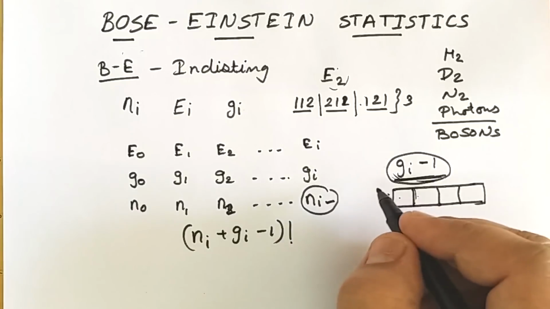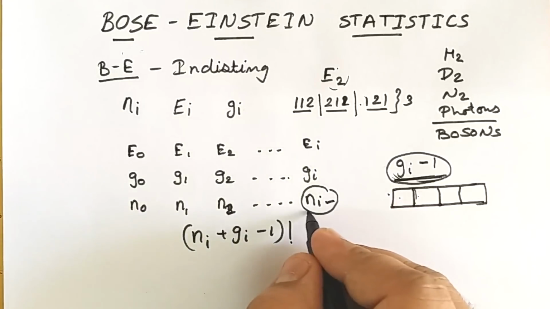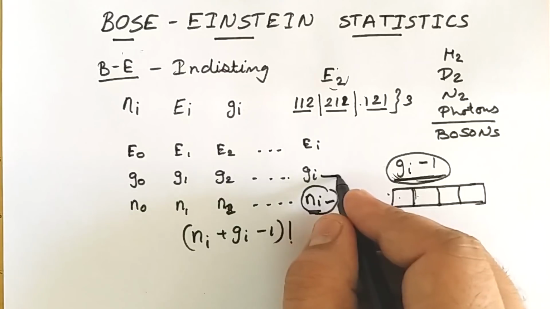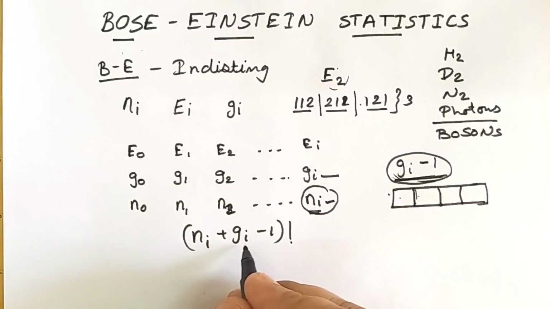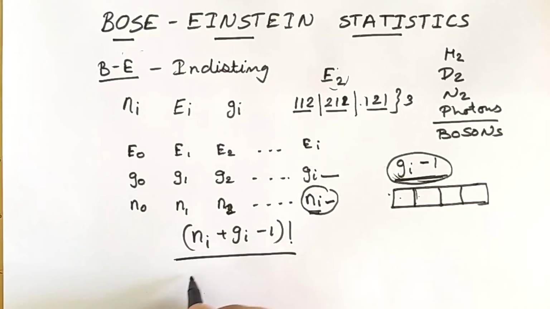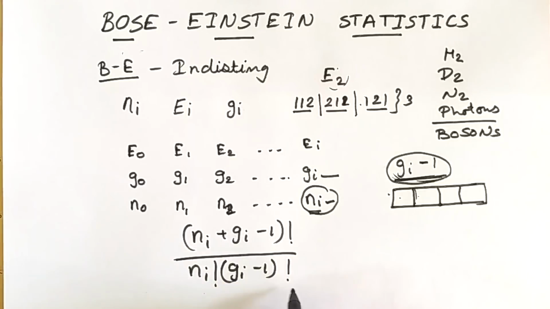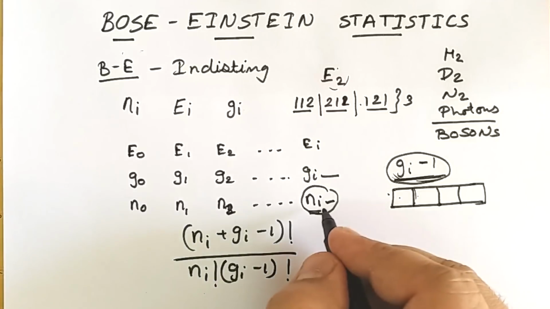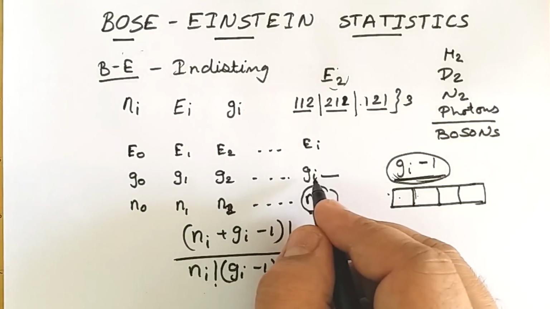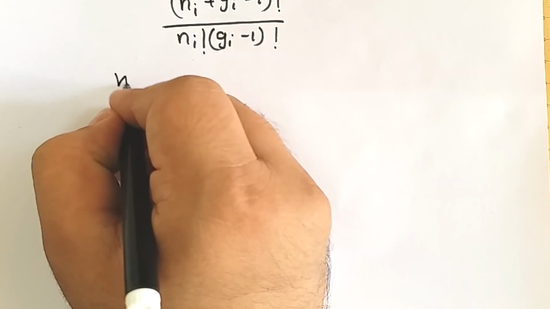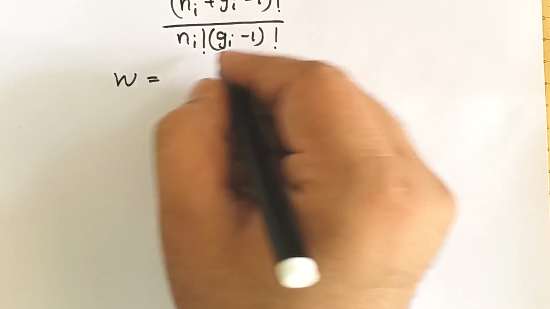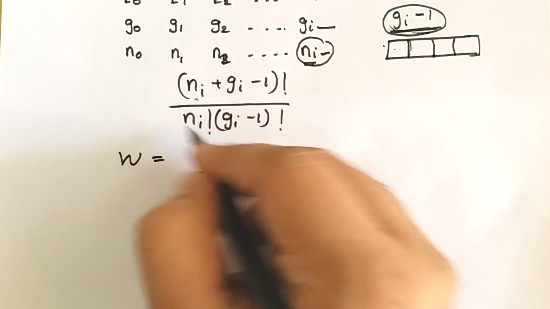The actual number of ways to distribute Ni particles between Gi states is given by (Ni plus Gi minus 1) factorial upon Ni factorial into (Gi minus 1) factorial. This permutation gives us our thermodynamic probability, the distribution of Ni particles among Gi states. So we can write the thermodynamic probability W, for our ith energy level.